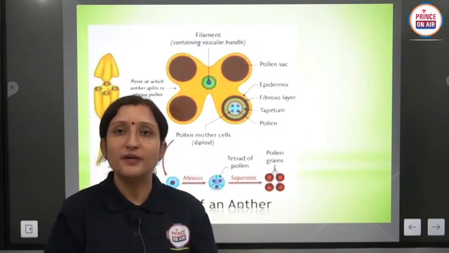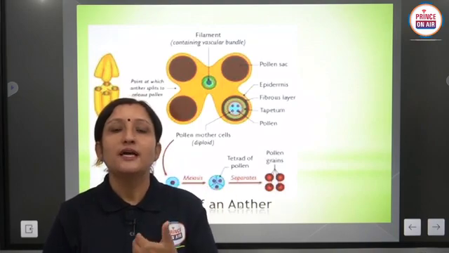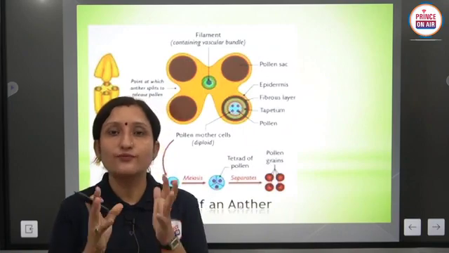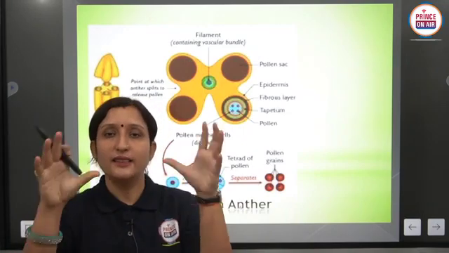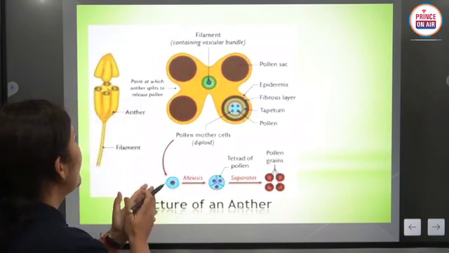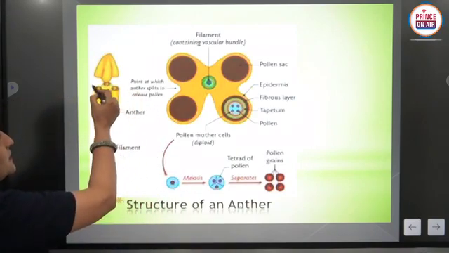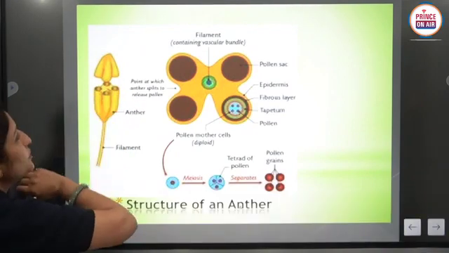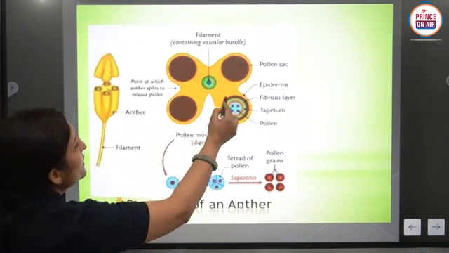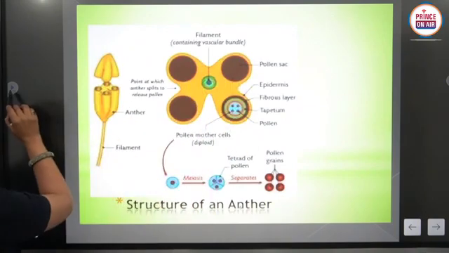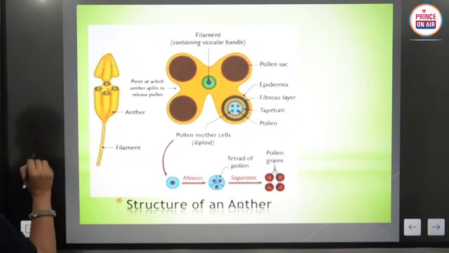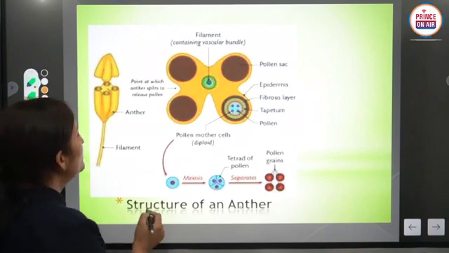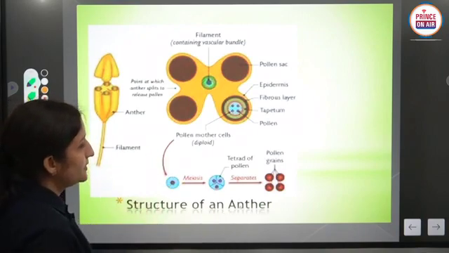The outermost layer is known as epidermis, then endothecium, then the middle layers, and the innermost layer is known as tapetum. These are 4 protective layers related to the anther wall. Clear? And this is the filamentous structure. Again, these are 4 pollen chambers or pollen sacs or microsporangia, and this is the main diagram related to this chapter, structure of an anther.